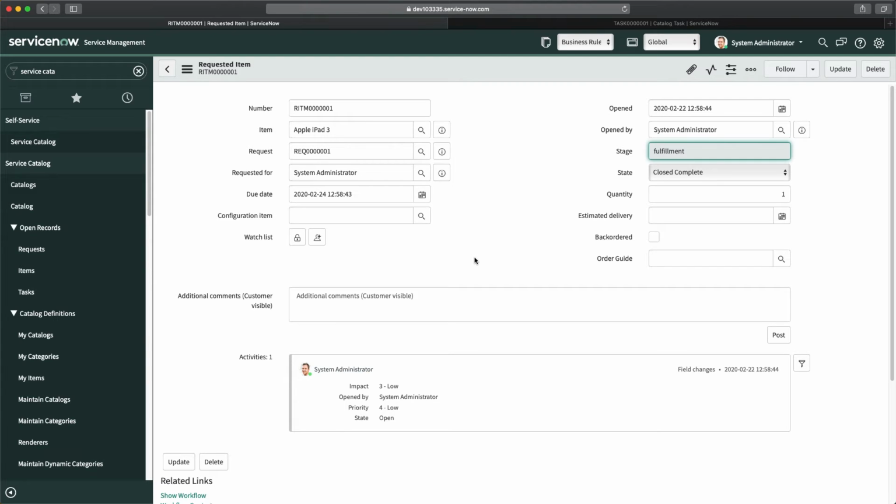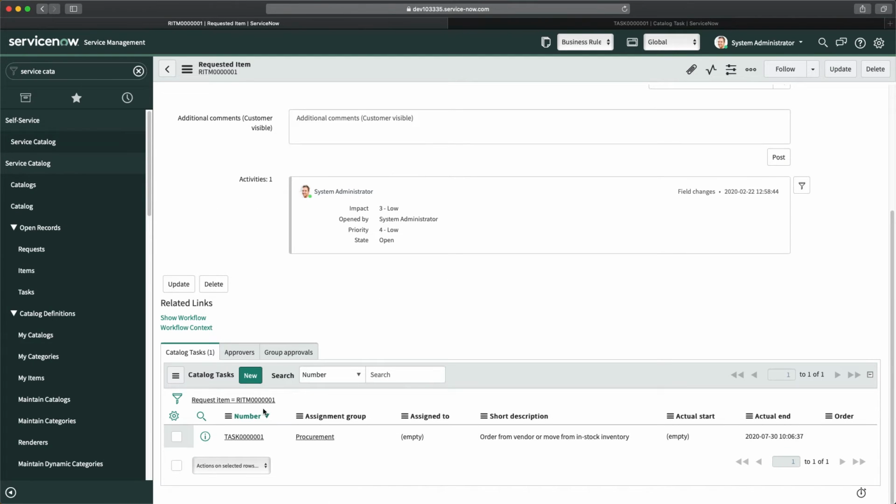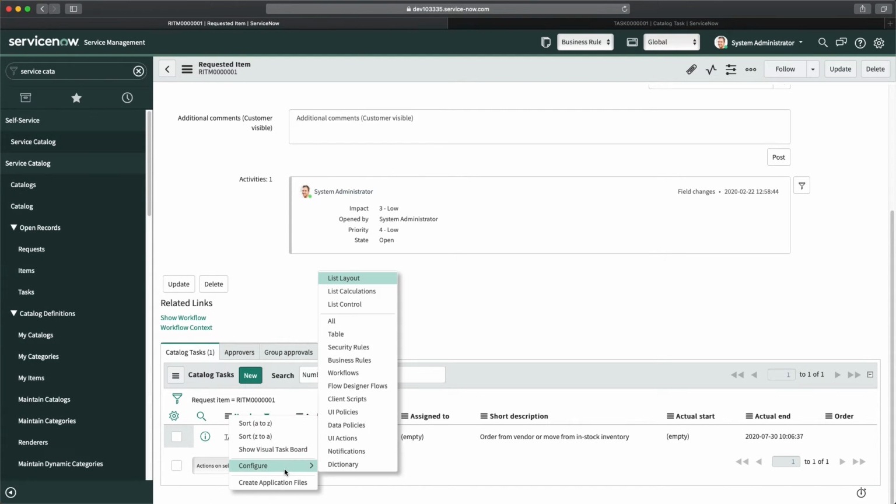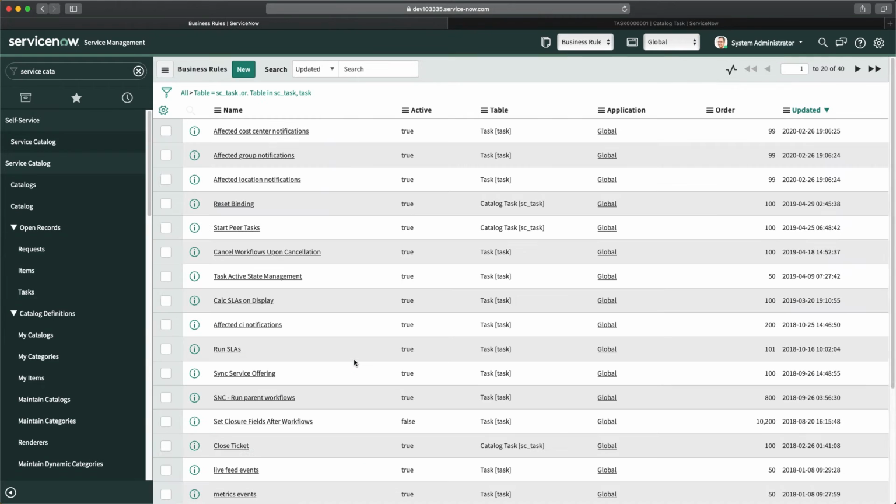So how exactly can you achieve this requirement? In order to achieve that, you have to write a business rule on the catalog task table. So I will go directly to business rules for catalog task. So that's what we have, catalog task here. I will click on new.